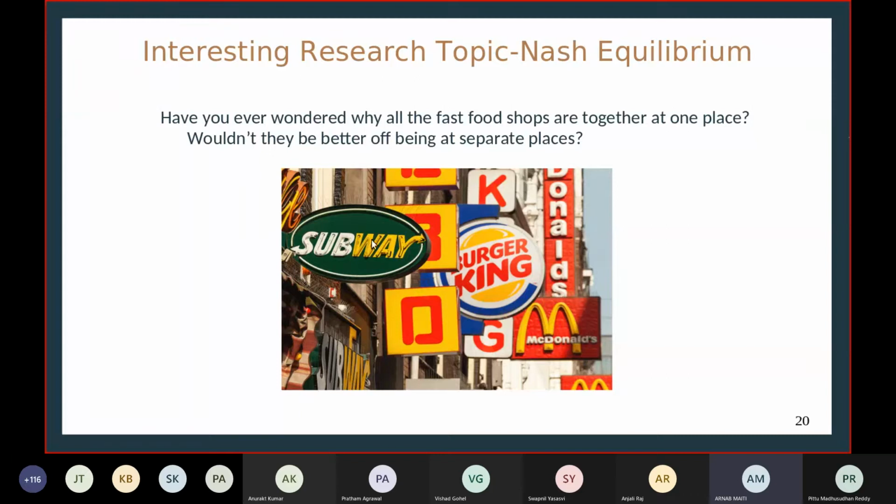You might have observed that fast food chains like Burger King, McDonald's, Subway, KFC, all of them are usually side by side. Even jewelry stores are side by side, beside each other. At least as a child, I used to wonder, if they're side by side, it's a loss for them. They can be at separate places so that they'll get more money. But today we'll see, intuitively at least, why these guys at the end come together at a common place in order to sell their stuff.